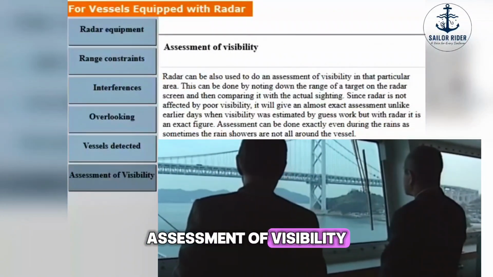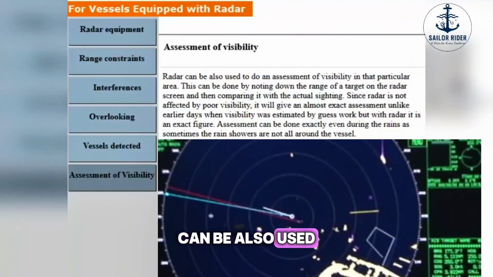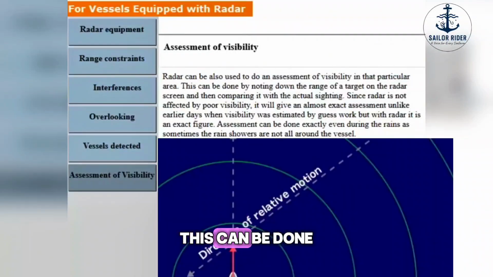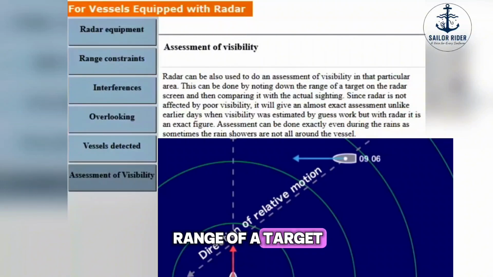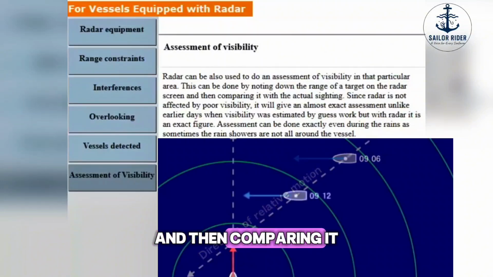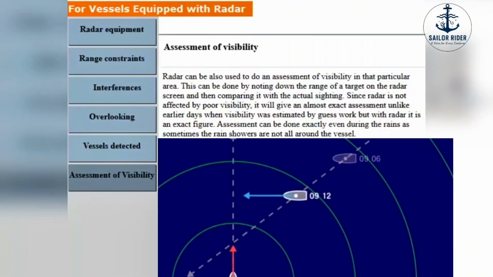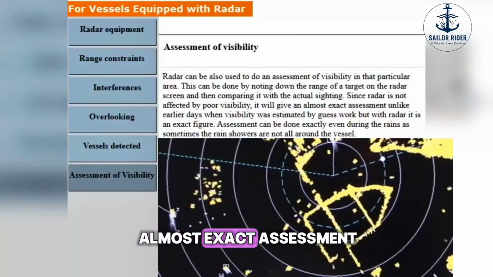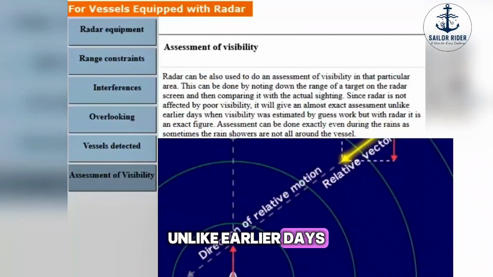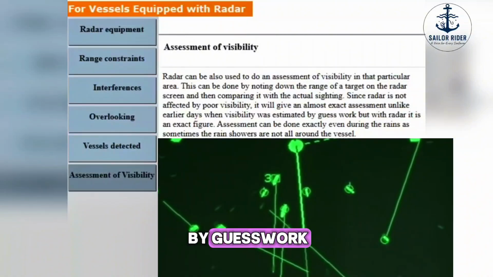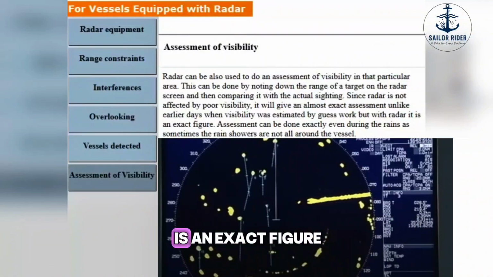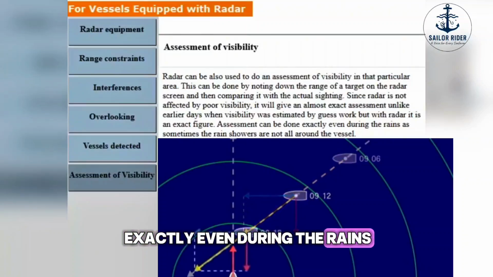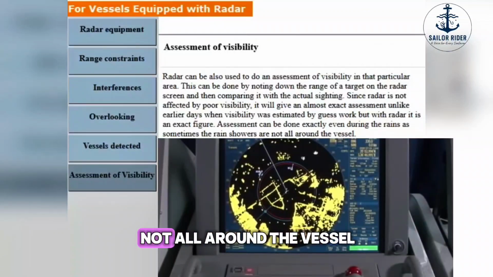Assessment of visibility. Radar can also be used to assess visibility in that particular area. This can be done by noting down the range of a target on the radar screen and then comparing it with the actual sighting. Since radar is not affected by poor visibility, it will give an almost exact assessment, unlike earlier days when visibility was estimated by guesswork, but with radar, it is an exact figure. Assessment can be done exactly even during the rains, as sometimes the rain showers are not all around the vessel.